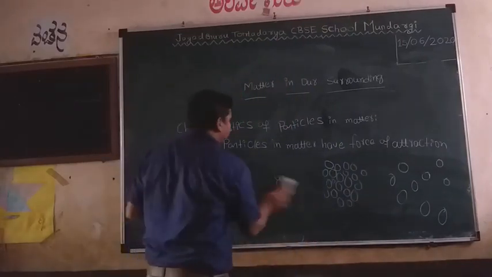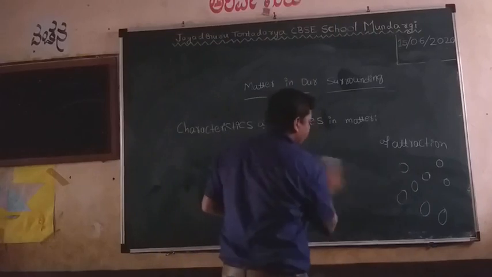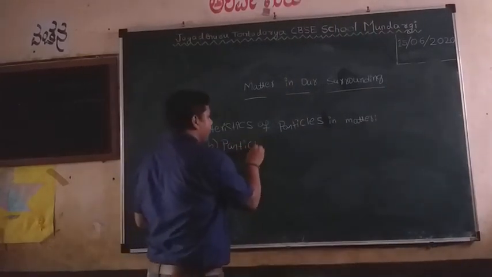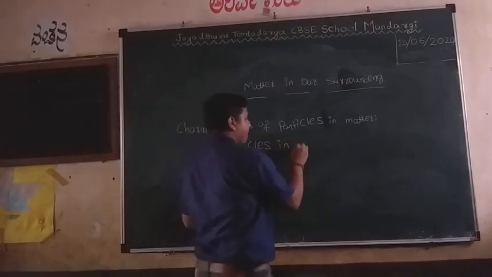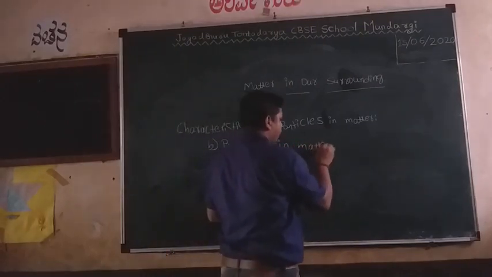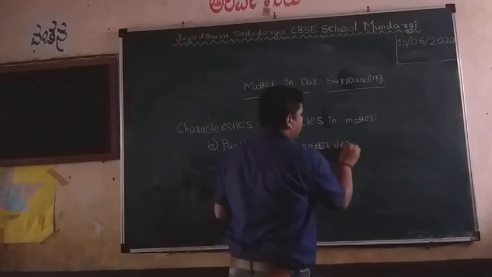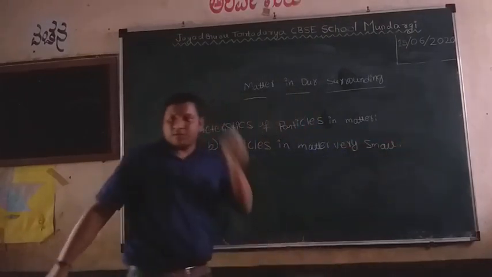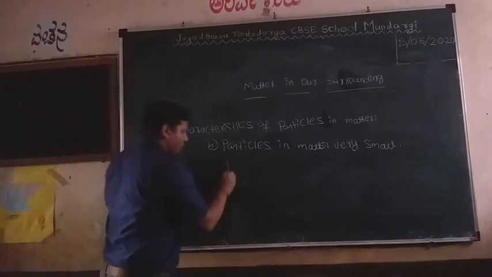Then the next property: particles in matter are very small. Let's just take one example.